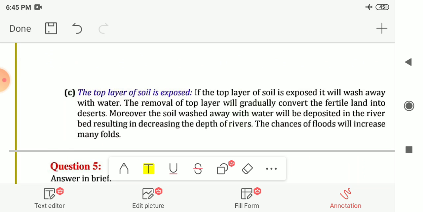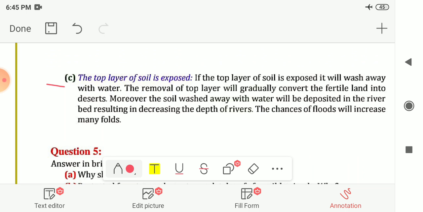Next is the top layer of soil is exposed. So if the top layer of the soil is exposed, it will wash away with water, and the removal of the top layer will gradually convert the fertile land into deserts. And moreover, the soil washed away with water will be deposited in the river bed, resulting in decreasing the depth of rivers.